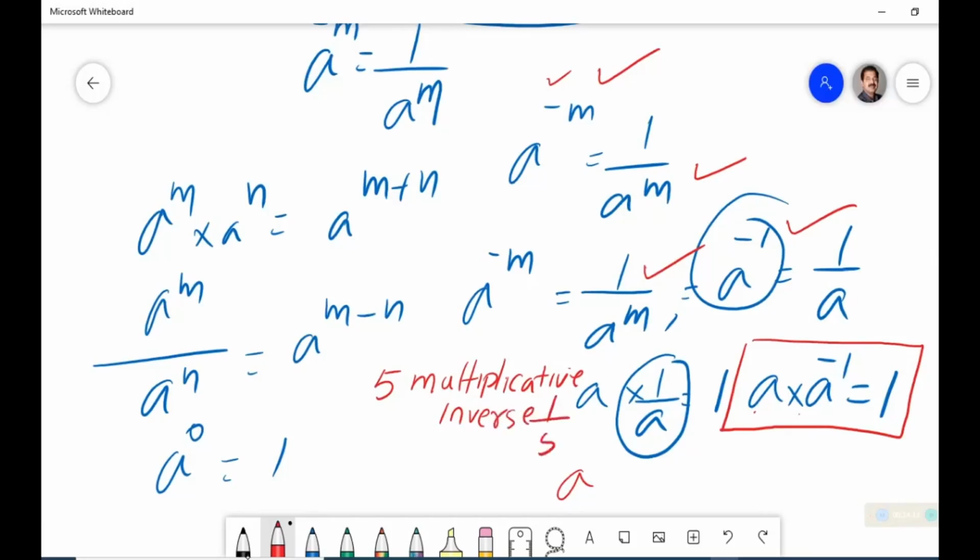It was 1 upon 5. Right. Here a to the power of minus 1 बोले तो क्या है? It is equal to 1 upon a.